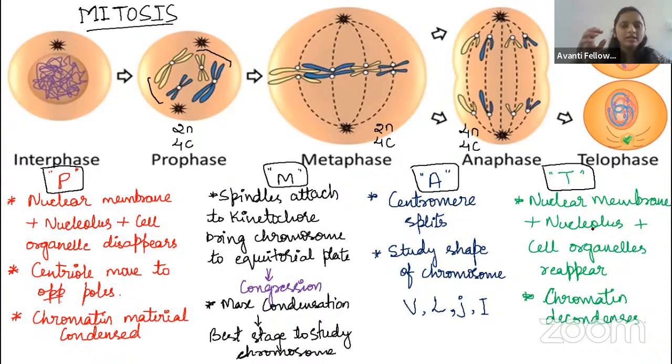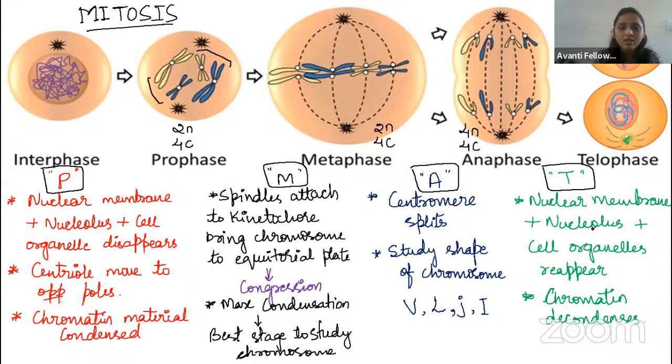If you want to study the chromosome, the best stage to study the chromosome is the metaphase. Remember, guys, the best phase to study the chromosome is the metaphase. What will happen here? The complete chromosome structure is formed here, with complete condensation, and the centrioles move toward the opposite poles.